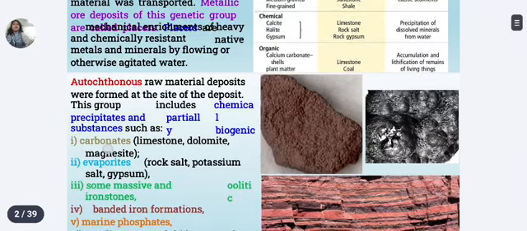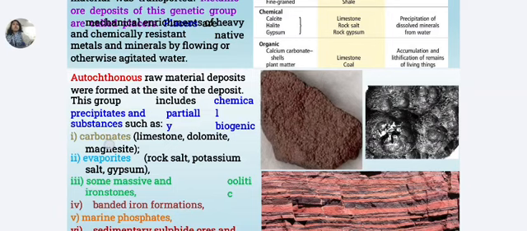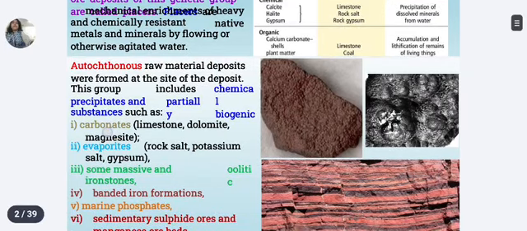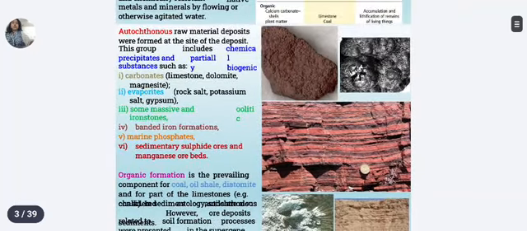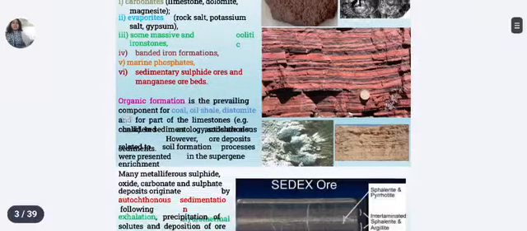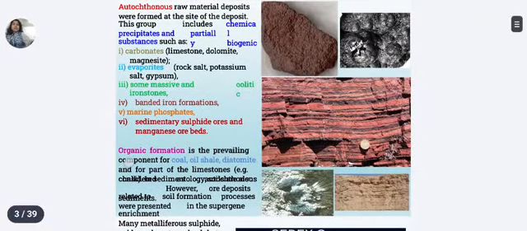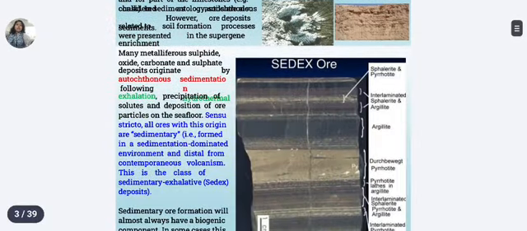Examples include limestone, dolomite, gypsum, rock salt, phosphate. Coal and oil shale are formed mainly by organic processes. Thus sedimentary deposits always show more biogenic influence. So this is about allochthonous, autochthonous, and organic formations. In this slide, you can see the coal and other types of rocks.